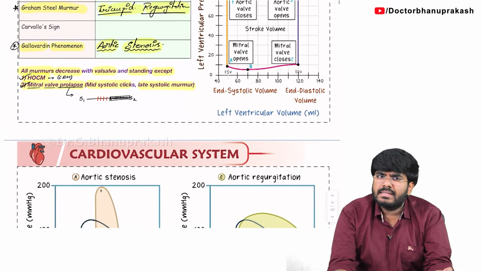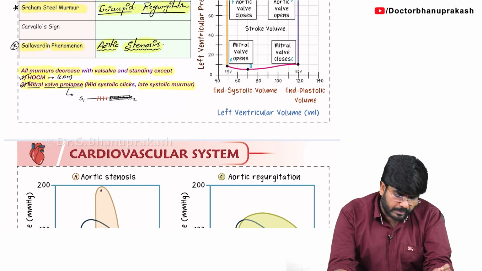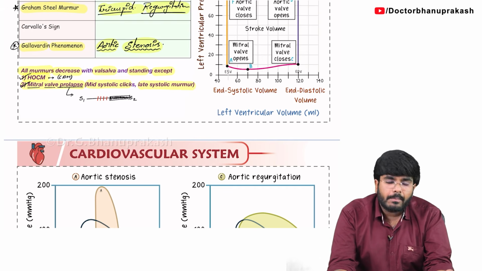All the murmurs will decrease. Again I am telling you, all the murmurs will decrease upon standing and Valsalva except two murmurs, that is the HOCM murmur and mitral valve prolapse, which is seen with Marfan syndrome.